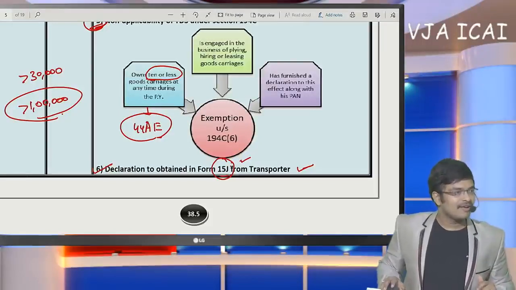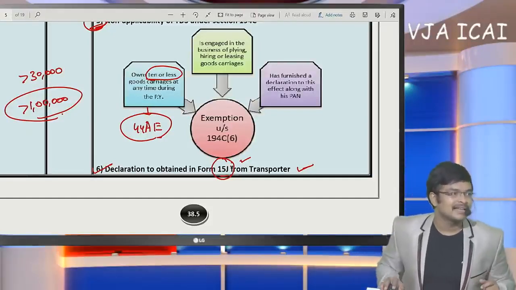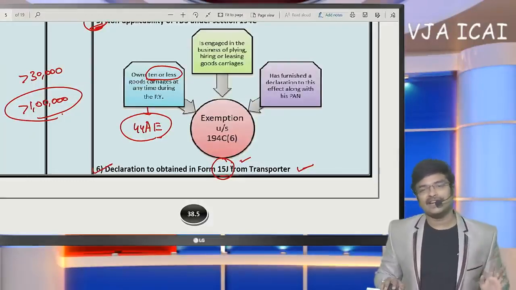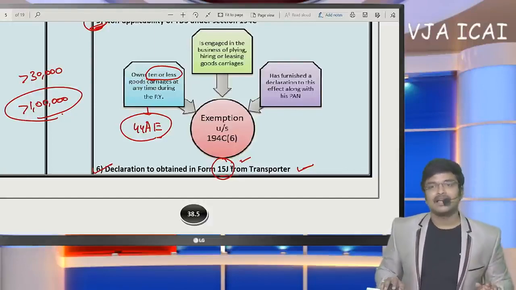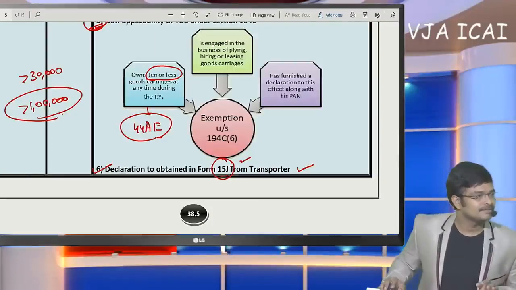Next, when should deductees submit 15G and 15H to the deductor, during the financial year or at the end of the year? Sir, each month, by the 7th of the next month, we need to submit 15G and 15H online. Even for March, by April 7th, it needs to be deposited.